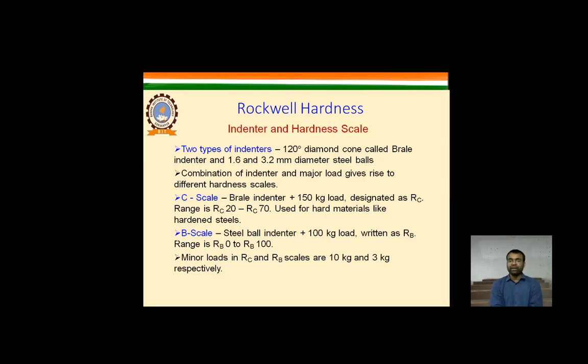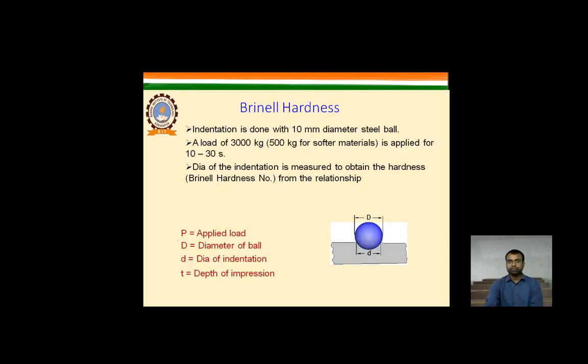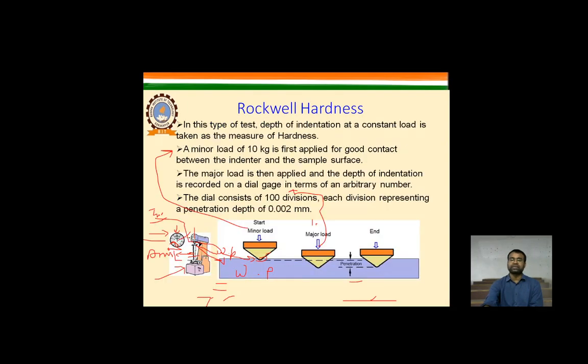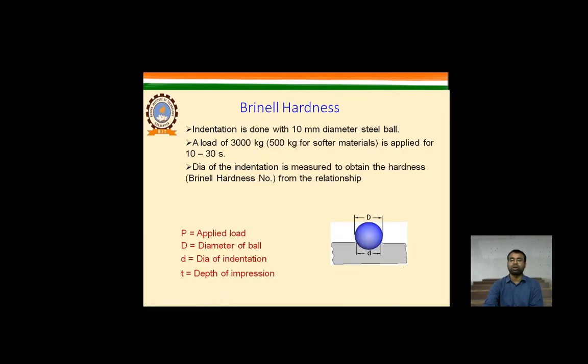But in the very basic kind of Rockwell hardness test, keep in mind we are utilizing the diamond cone, and in the Brinell hardness test we are utilizing the steel ball. As you can see in the figure, that is the cone system in that particular indenter, the diamond cone of 120 degrees, right? That is shown in the Rockwell hardness test. Now we are talking about the Brinell hardness. Why are we utilizing the steel ball in it?